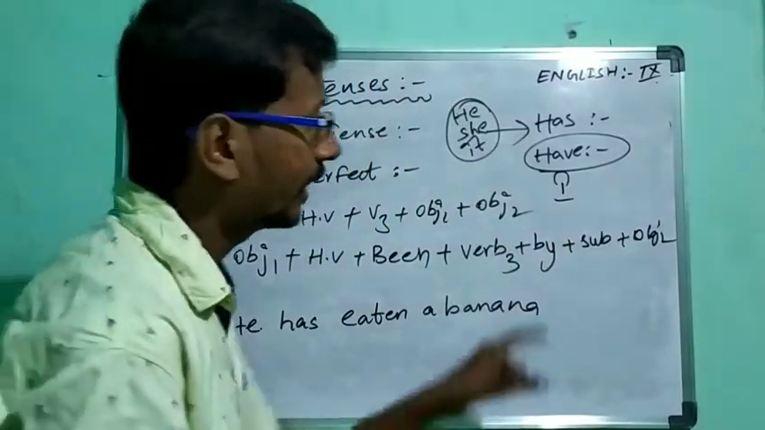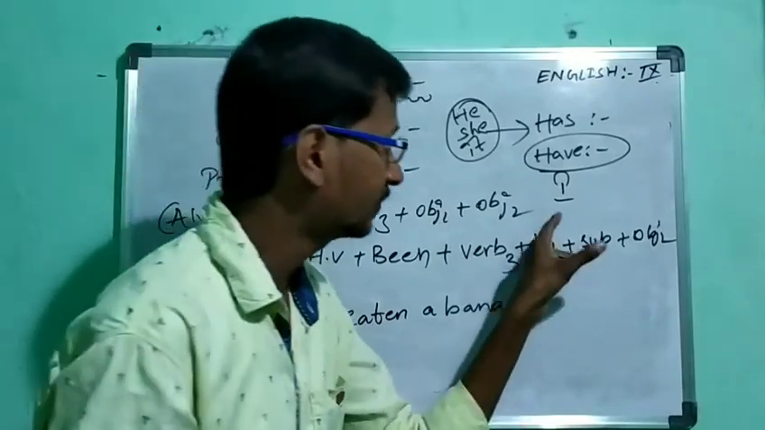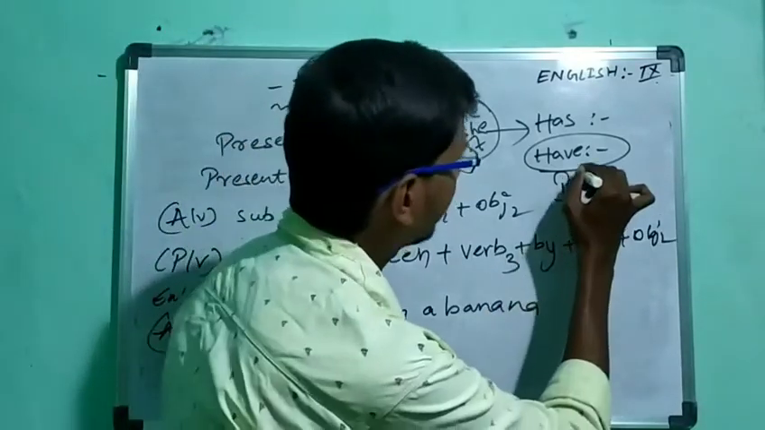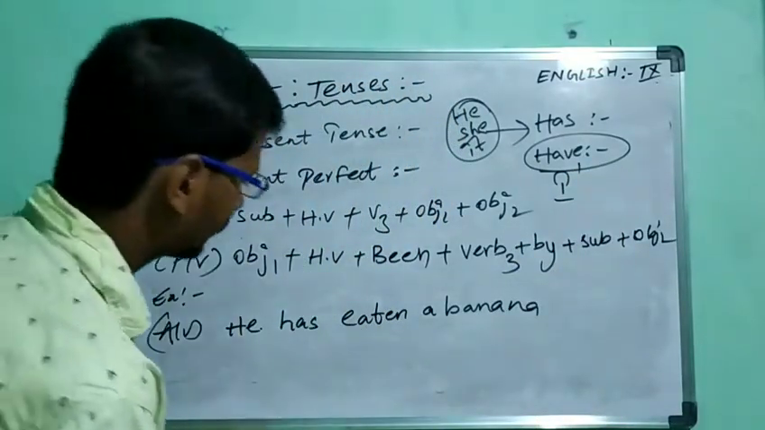Why? Because I sometimes acts as a plural subject. So that's why we are using have for I. Okay. So now let us come to the example.